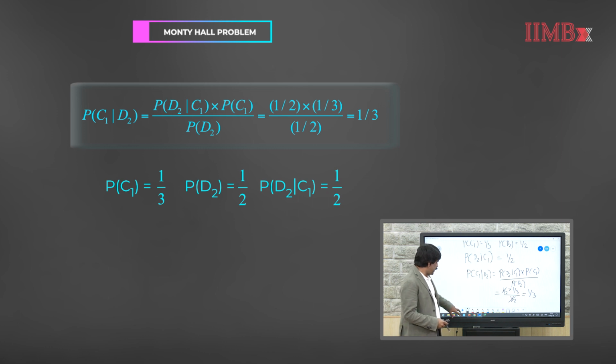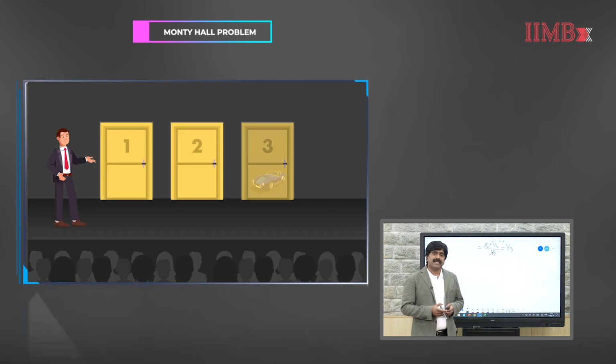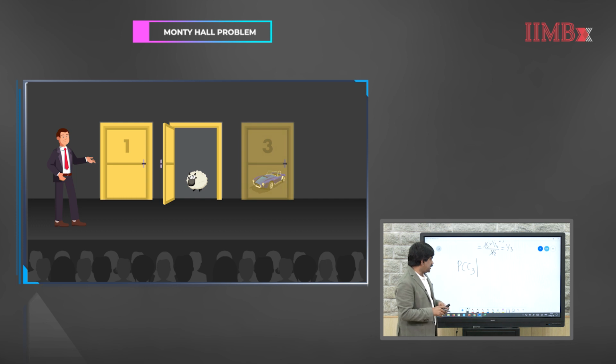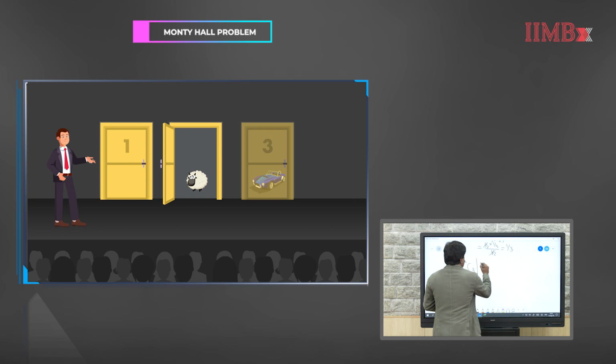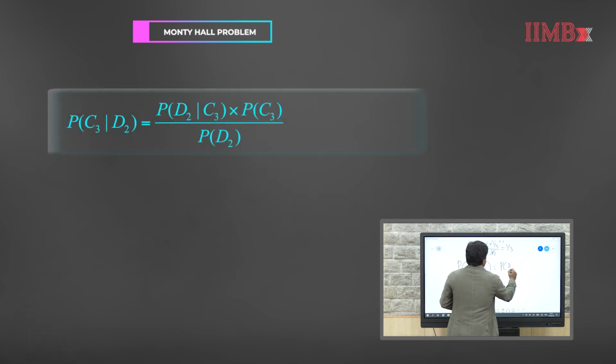Now, let us try to calculate what will be that probability for door 3. Let us calculate the probability of finding the car behind door 3 when door 2 is open. Again using Bayes' theorem, this is the same as the probability of D2 given C3 times the probability of C3 over the probability of D2.